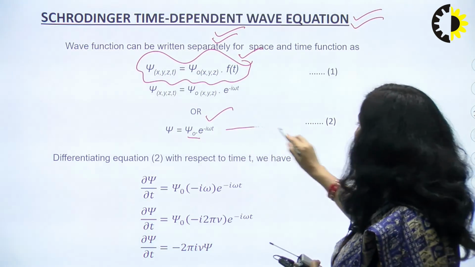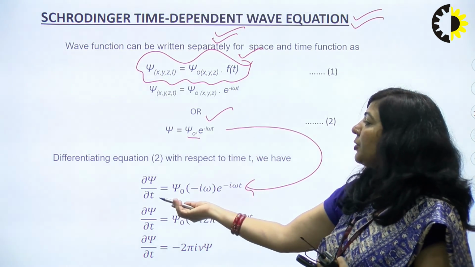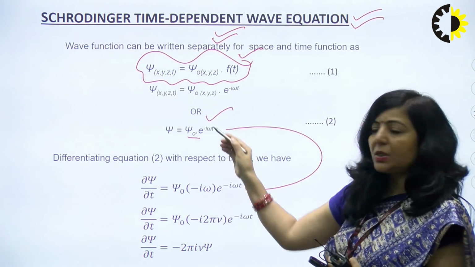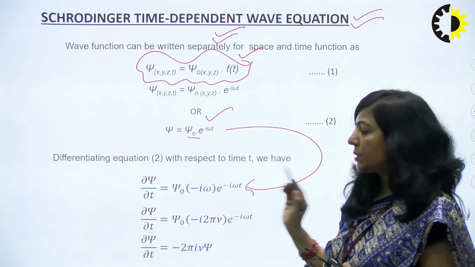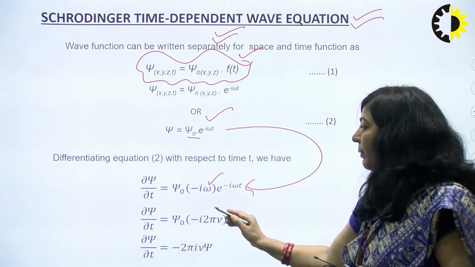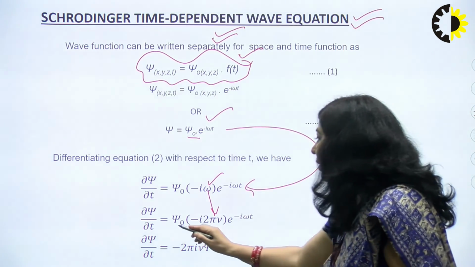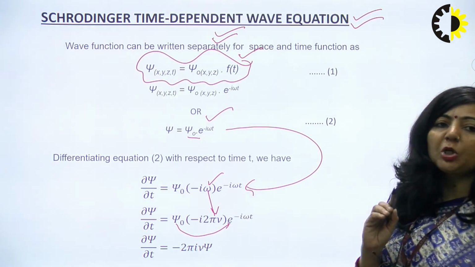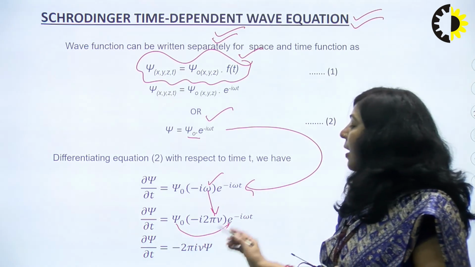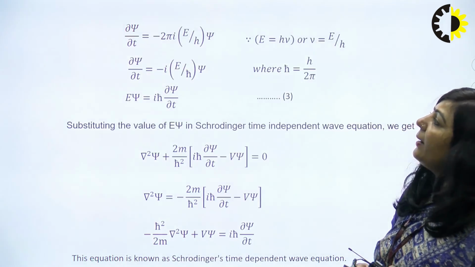Now just differentiate this equation number 2 with respect to t. When you differentiate it with respect to t, psi naught will remain in the same form, and the derivative of this term is minus I omega into this. So del psi by del t is psi naught, and this omega can be written as 2 pi nu, minus I 2 pi nu e raised to power I omega t. You know the psi naught into exponential part is psi. So in totality, this del psi by del t is minus I 2 pi nu into psi. So that is your del psi by del t.